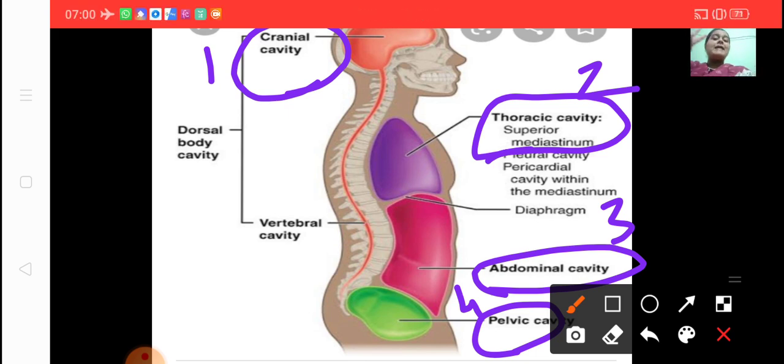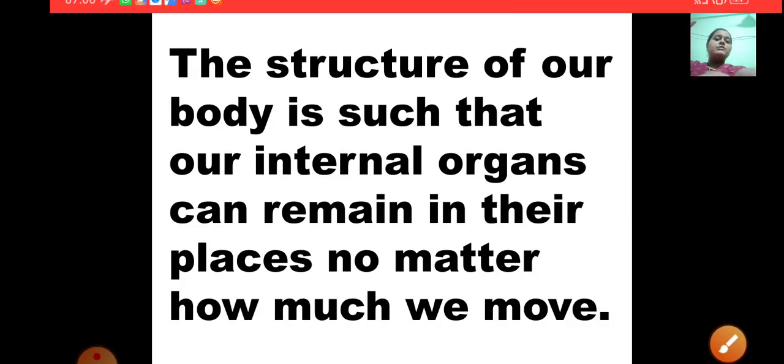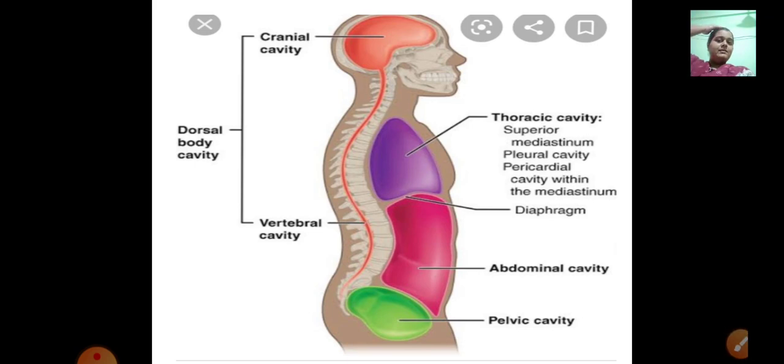So there are 4 main cavities which we are going to learn, and we are going to see the importance of these cavities in today's chapter. Cranial, thoracic, abdominal and pelvic. How many cavities? Again, 4. We'll repeat. Cranial cavity is situated inside your head, so touch your head. Thoracic is inside your chest, so touch your chest. Abdominal is inside your stomach, so touch your stomach. And pelvic is near your hips, so touch your hips. Cranial, thoracic, abdominal, pelvic. So these are the 4 main cavities which we are going to learn.